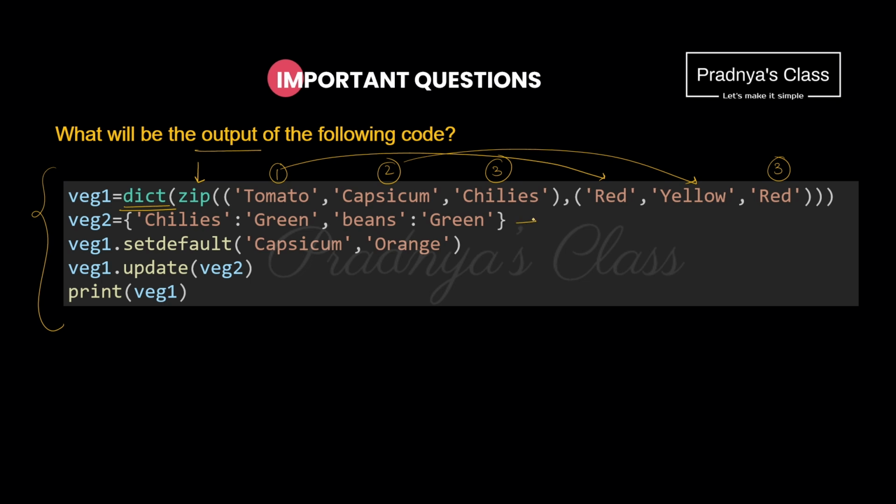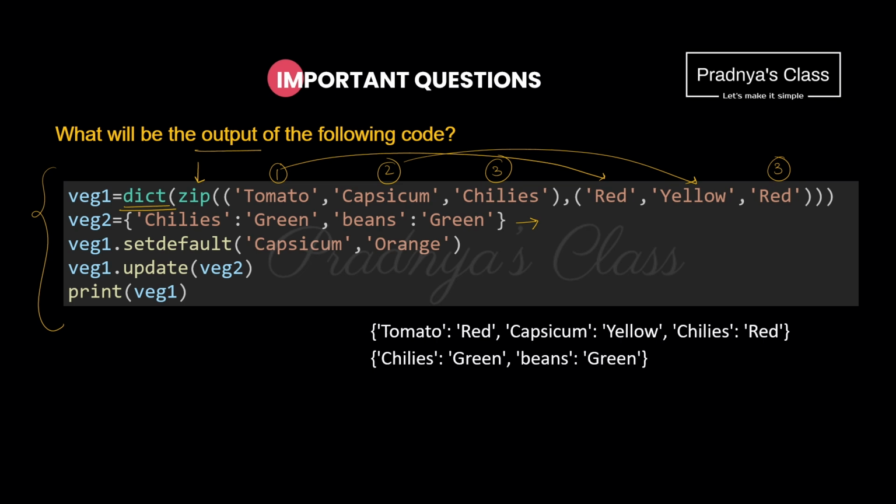And here is the second dictionary. We are directly initializing the elements. So with these two statements, we got these two dictionaries in this format. So this is the first dictionary, Wage 1, and this is the second dictionary, Wage 2.